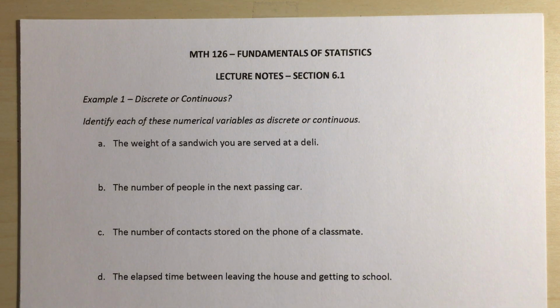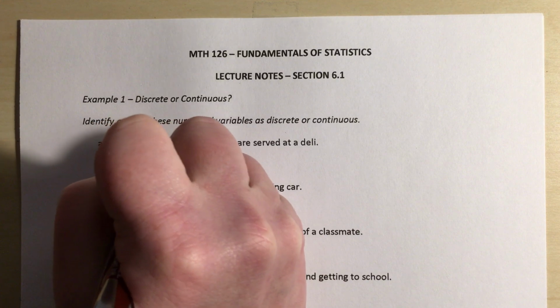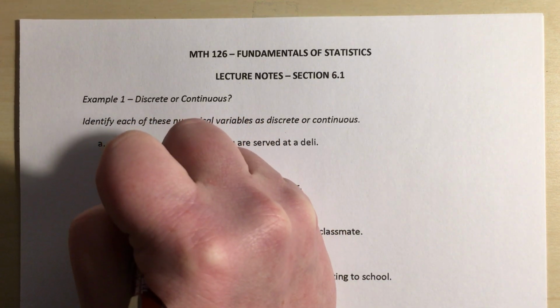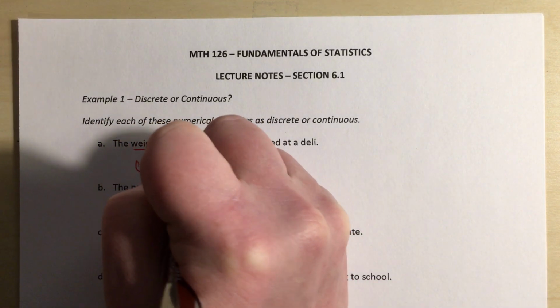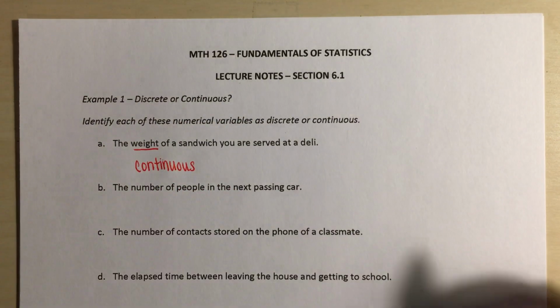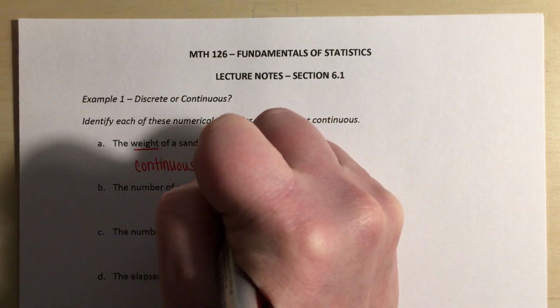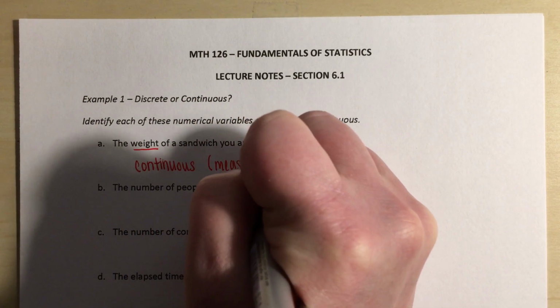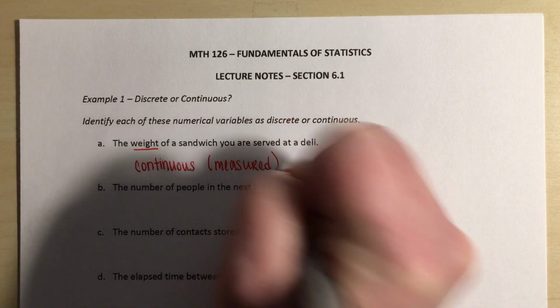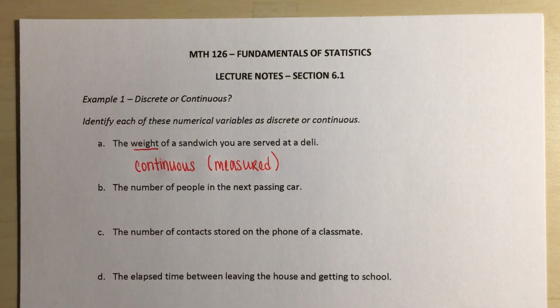Weight is a common one that we're going to see in some of our examples. Our weight is going to be a continuous variable because weight is something that is measured. Right? It's not listed, it's not counted, it is something that is being measured. It could have fractions or decimals attached to it.